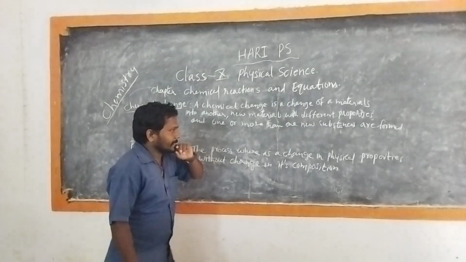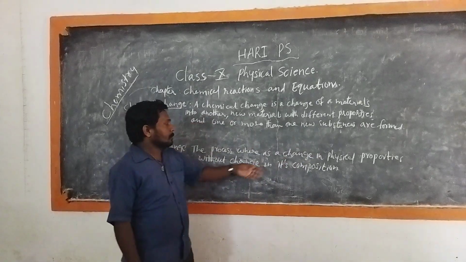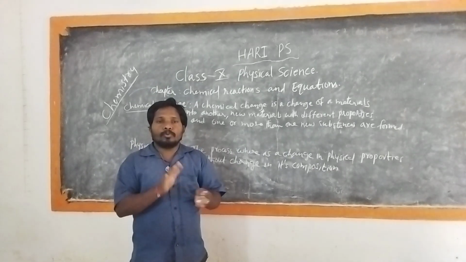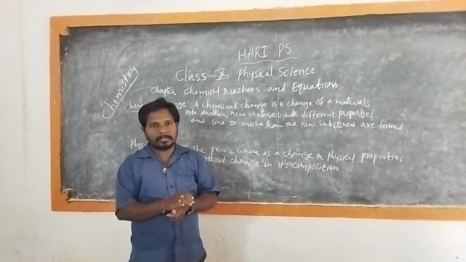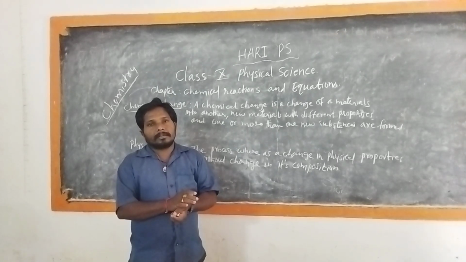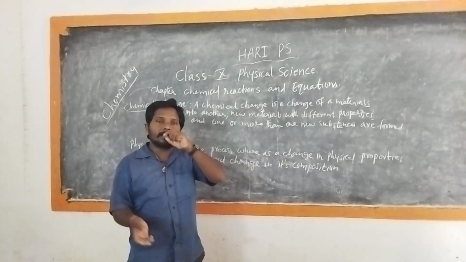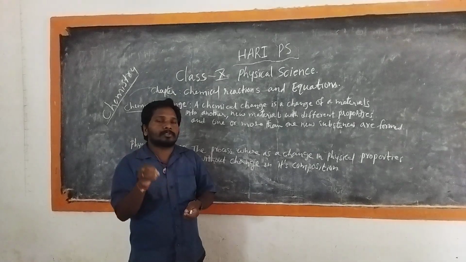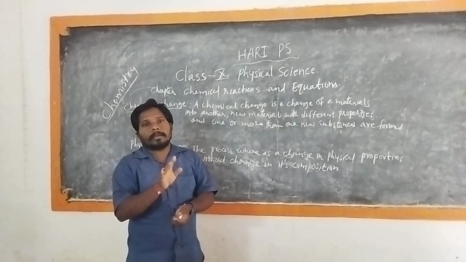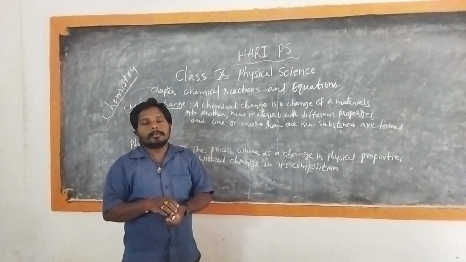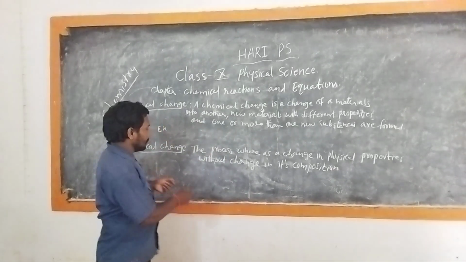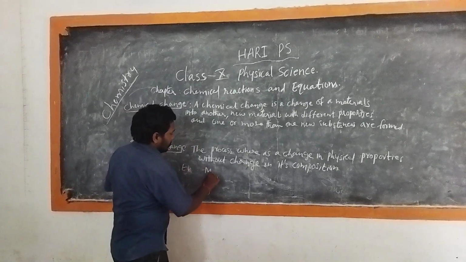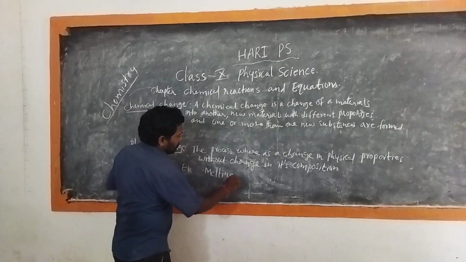A physical change is a process where there is a change in the physical properties without a change in the composition. There is no change in the matter present in the substance, but we are able to see the change. The change happened in the physical properties only, not in the chemical properties or the chemical composition. For example, melting of ice.